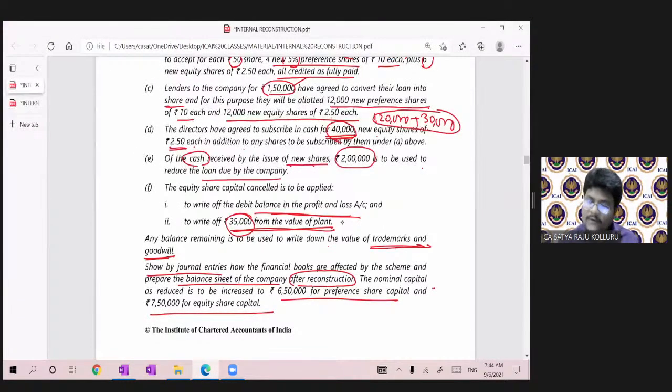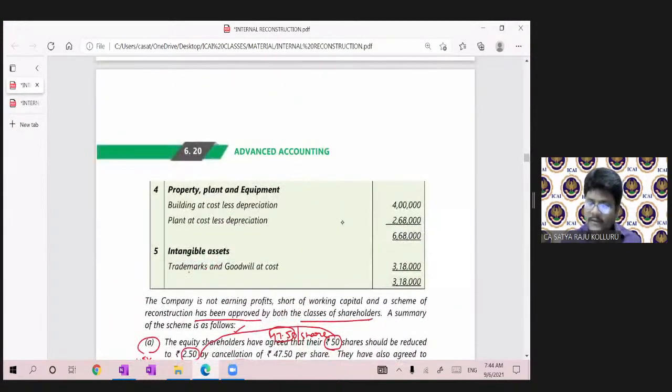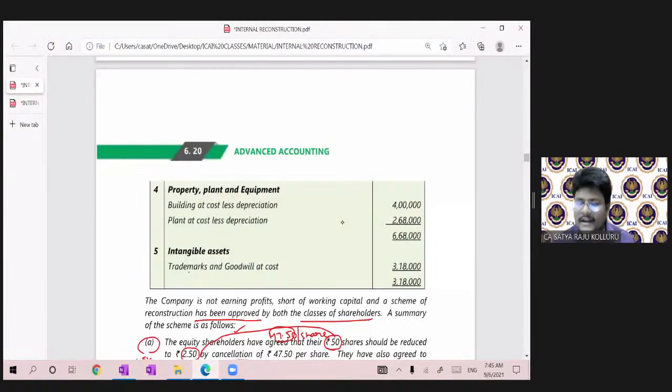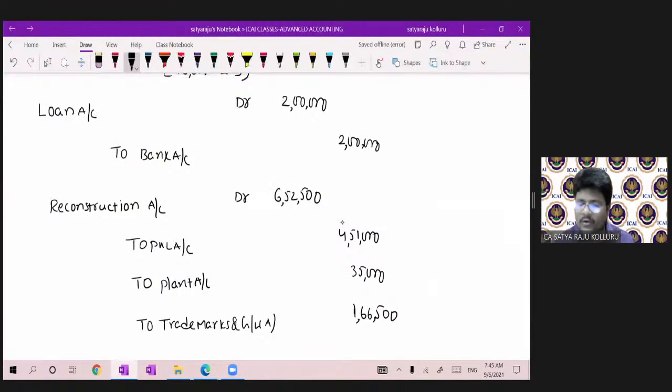You can set off such value with trademarks and goodwill. So under intangible assets, trademarks and goodwill are there. So you can set off to trademarks and goodwill account to the extent of 1,66,500. So we are unable to set off the entire trademarks and goodwill. We can only set off to the extent of 1,66,500. There is no balance in reconstruction account.